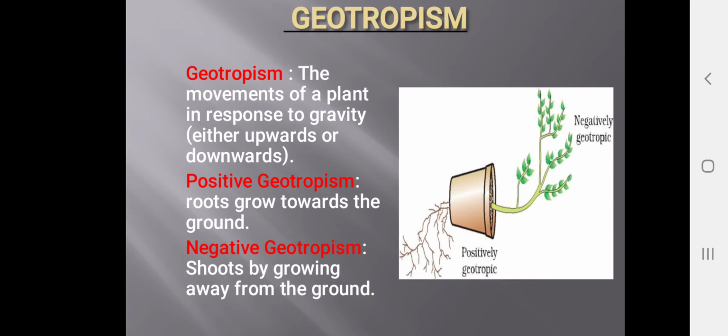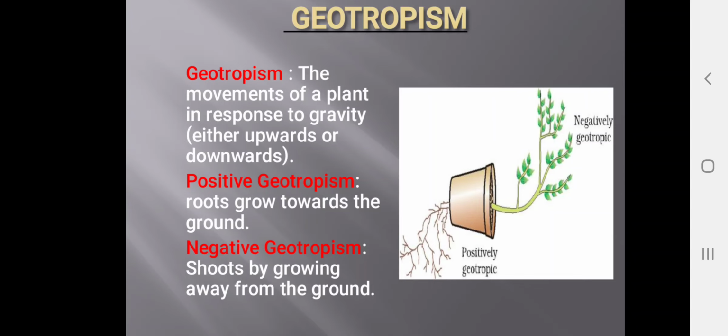Next we have geotropism. Geotropism means the movement of plants in response to gravity, either upwards or downwards. In the downward direction the roots grow towards gravity, so this is positive geotropism. And in the upward direction we can see that shoots grow away from the ground.